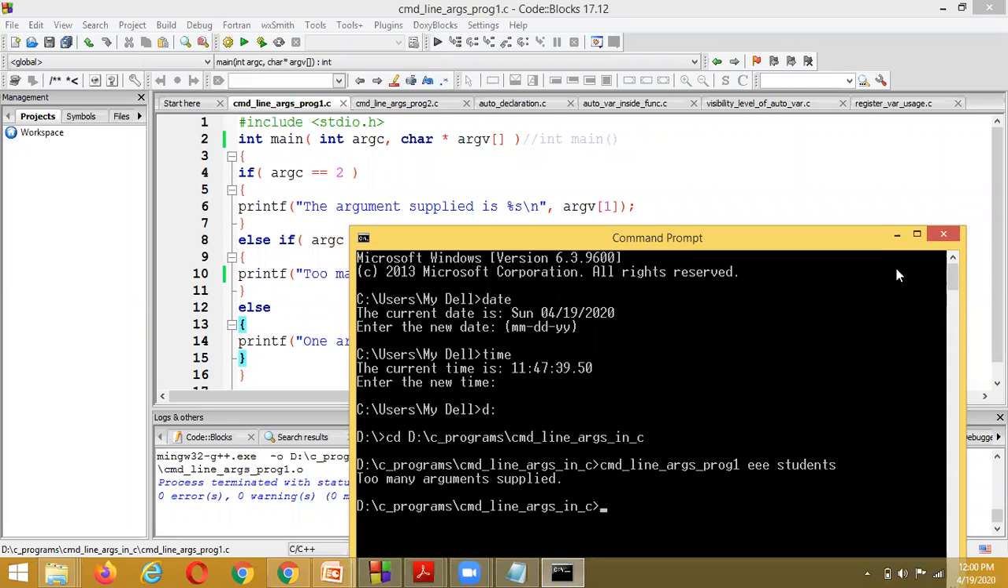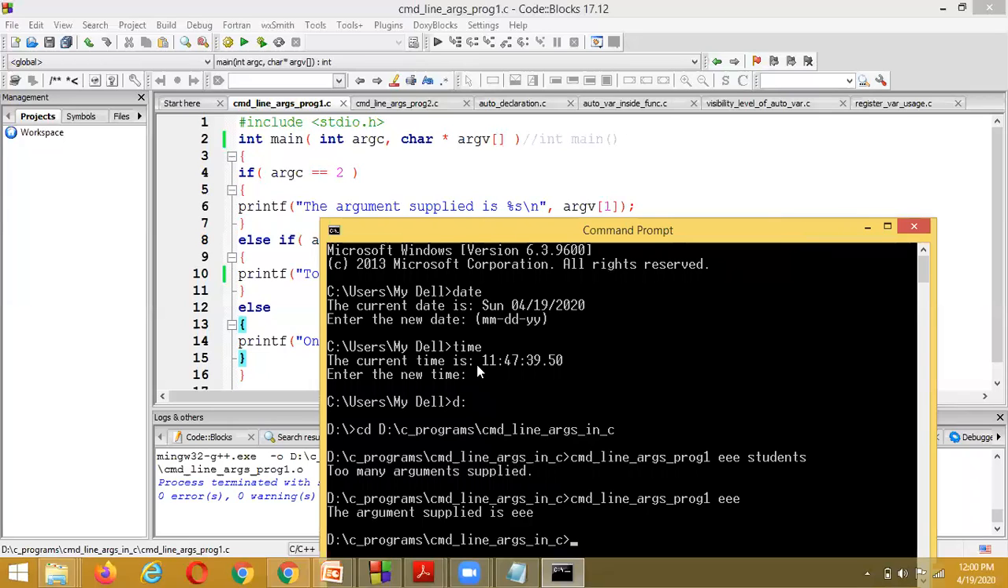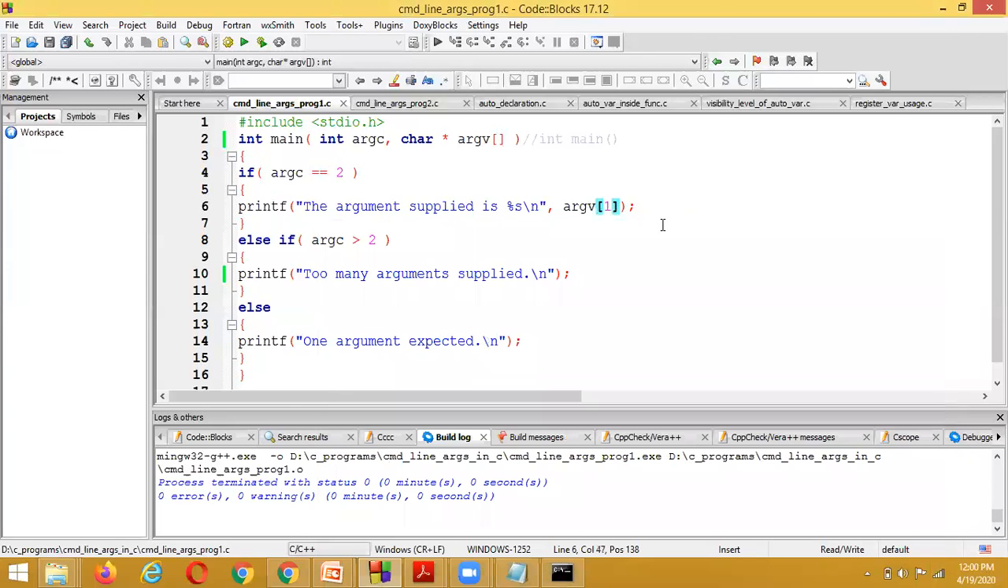Here I am passing only one argument, triple. Then what output does it display? The argument supplied is argv of 1, which shows triple. Suppose I change it inside the program to argv of 0.